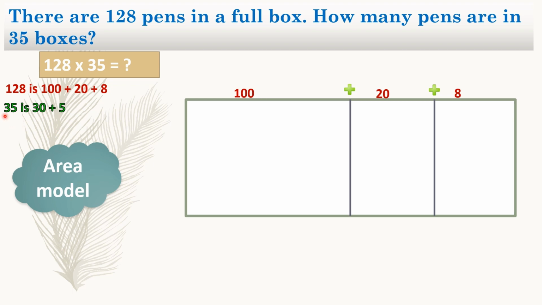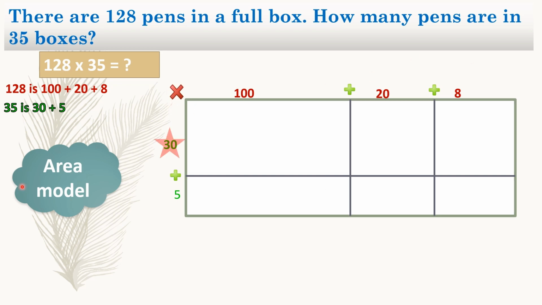Then we're going to go to 35, and 35 has 2 digits, or if we decompose it as 2 numbers, which will be 30 plus 5. So we are going to be partitioning this rectangle horizontally, and we are going to be adding 35 there plus 5 there. Now this is what we do when we are using our area model. After we have done that, we can go ahead and we can start multiplying.